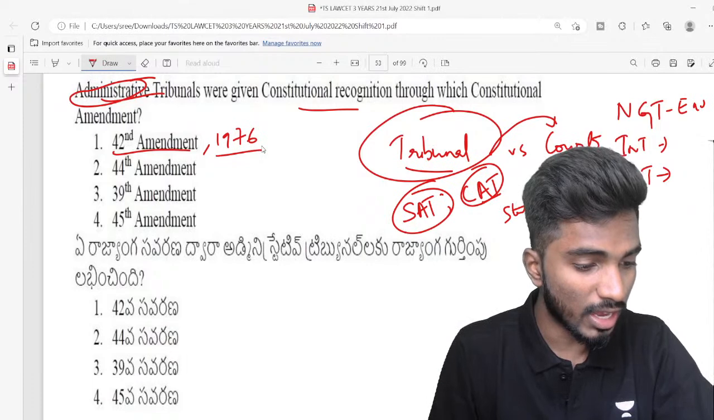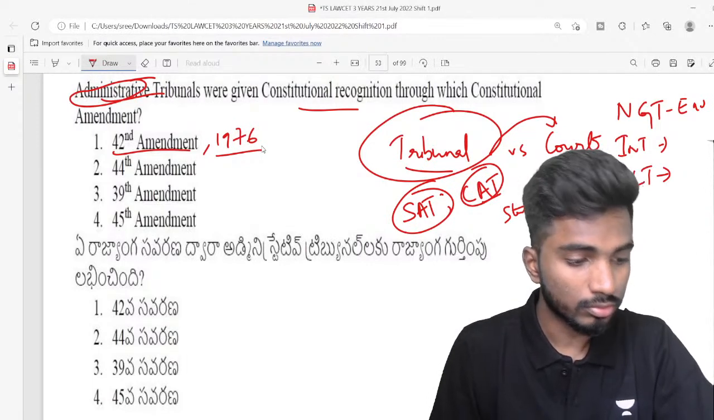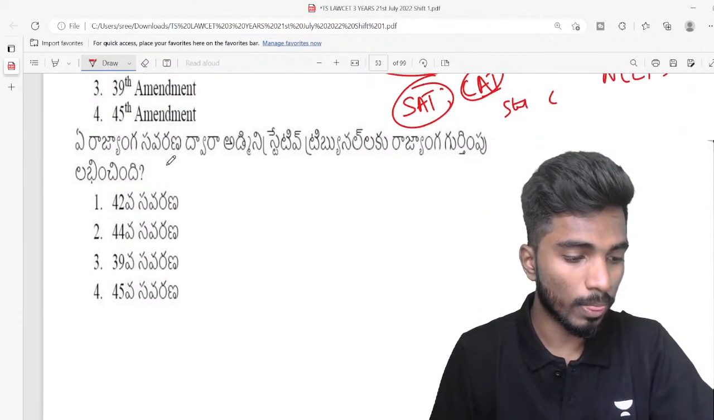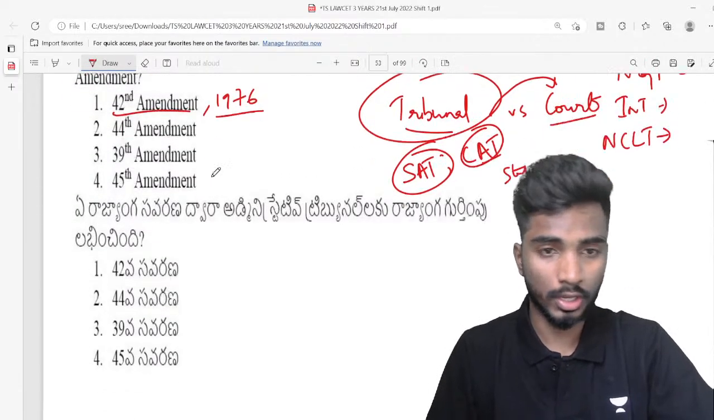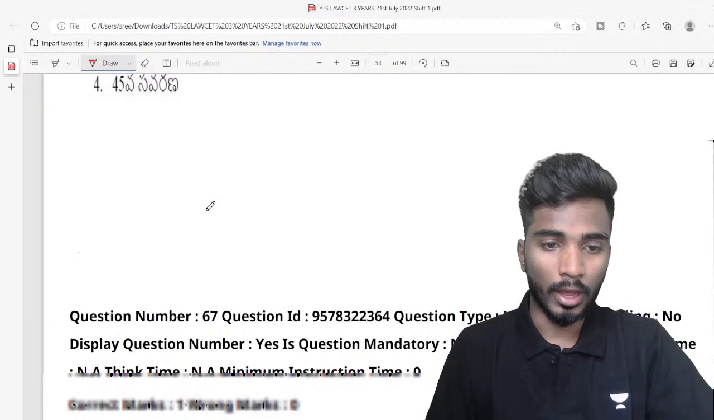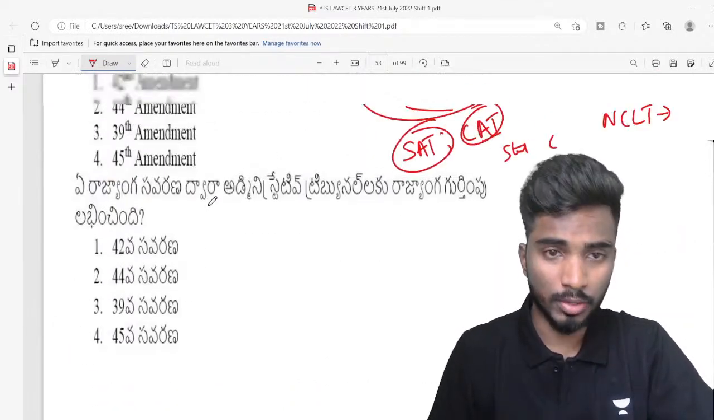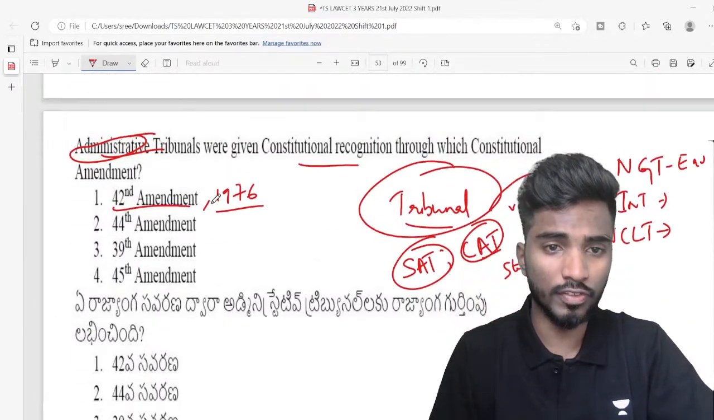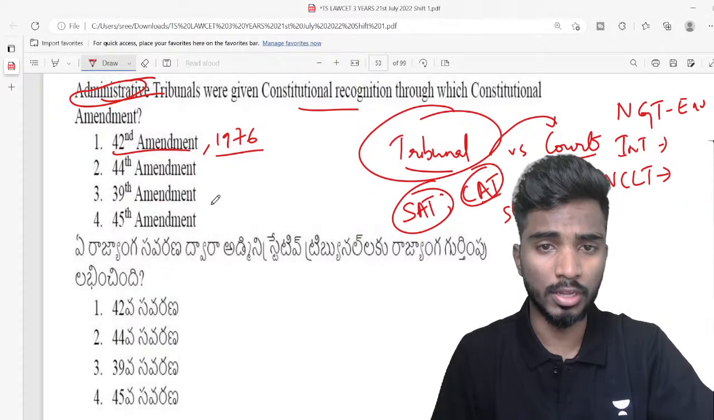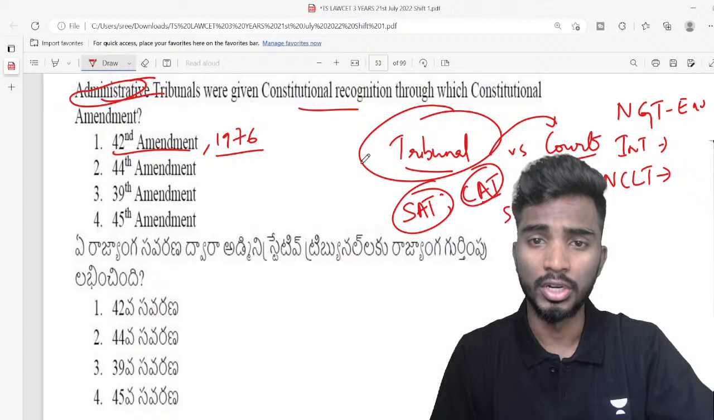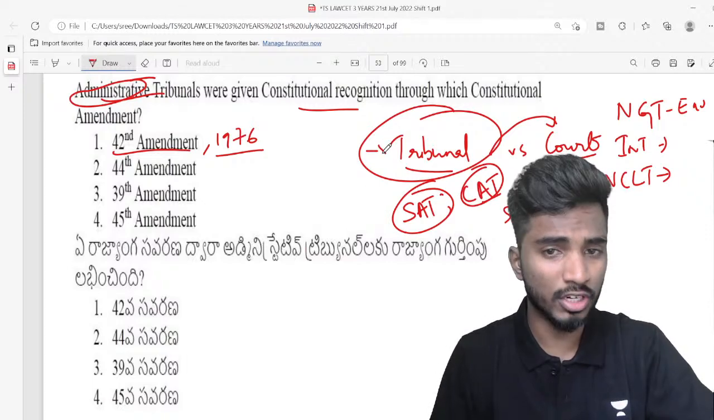How many of you gave the answer as one? Yeah, 42nd. Very good, Uma. Alpha, it is actually the 42nd Amendment. Okay. I hope this is clear. Did you understand what is a tribunal? So the difference between a tribunal and a court is that in a court there is a cumbersome process, a very big process, and every matter is taken up. Tribunals are those which are established for a specific purpose.